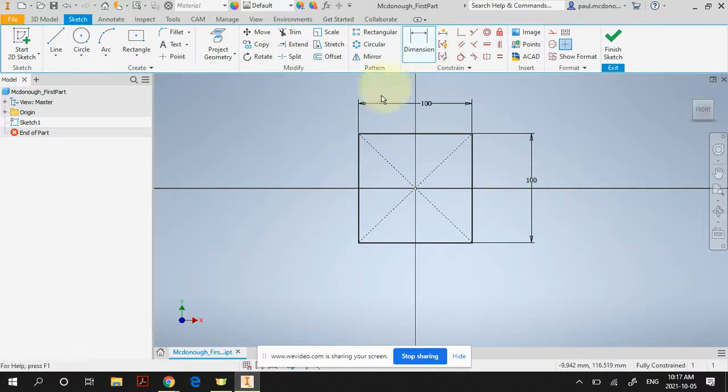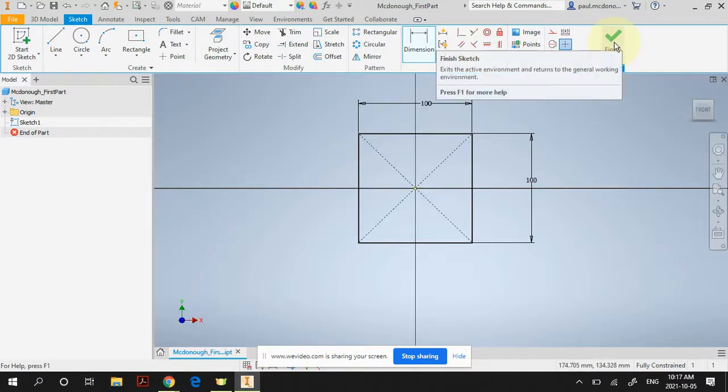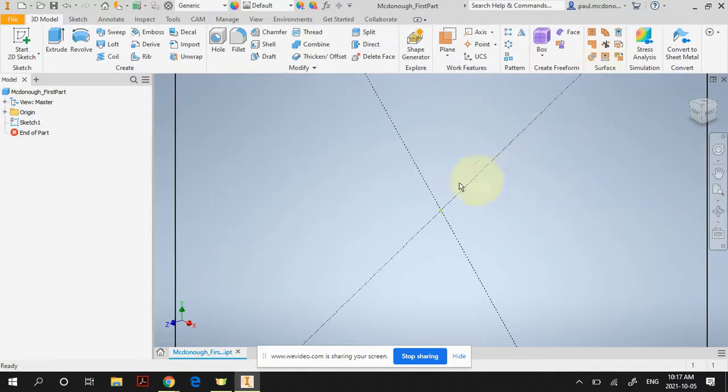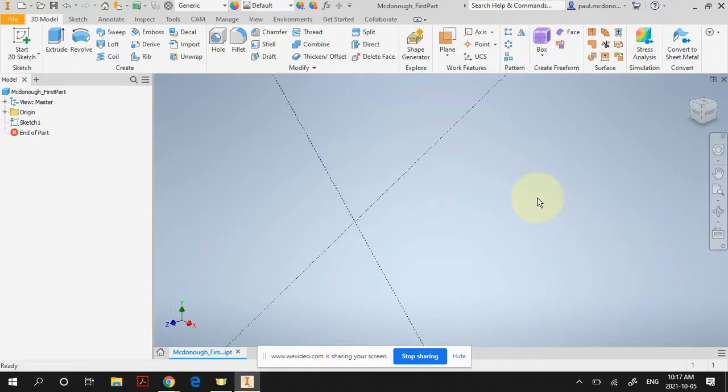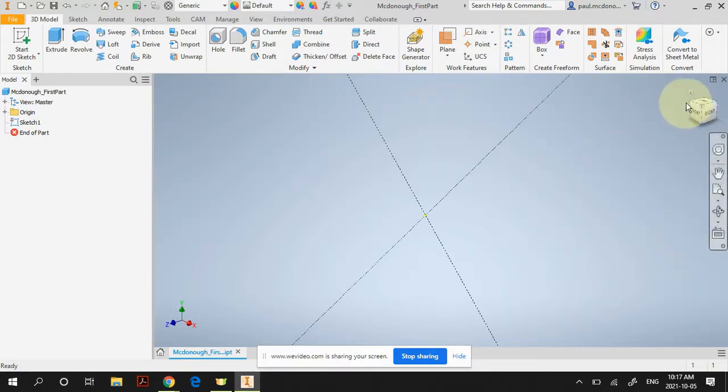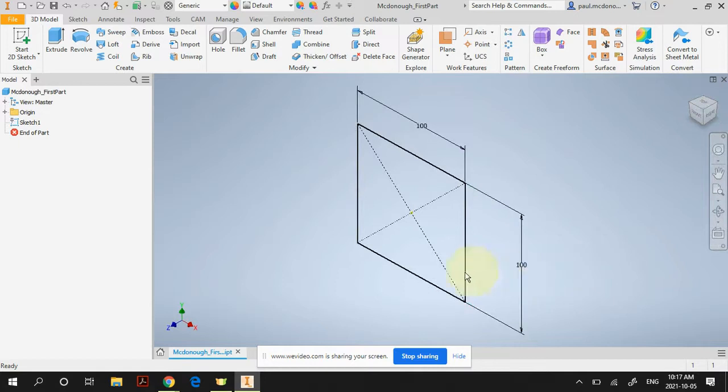Once you have your sketch fully defined by dimensioning everything, you want to exit sketch. So you exit the sketch and it'll zoom out to this. Again, I'm zoomed in way too far. I can use my mouse wheel and zoom out. Or if I'm zoomed in too far, there's this little home button up by the view cube right here. If I click on the home button, it'll zoom out so I can see the whole thing, right? That's a couple of different options.